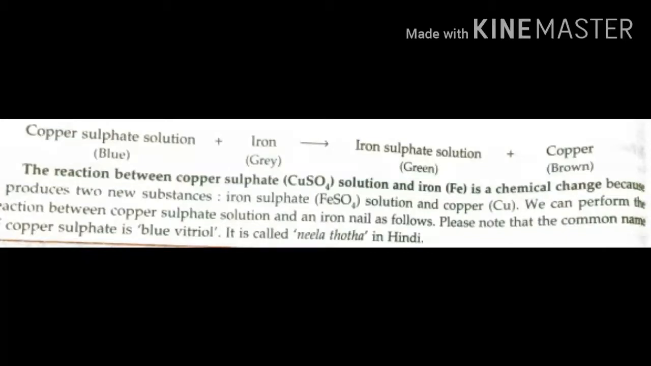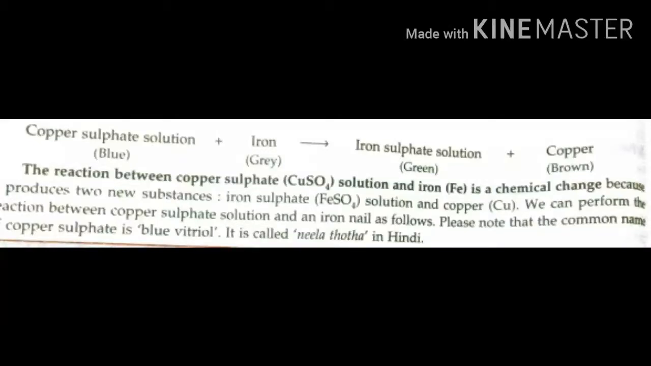Copper formula is Cu. This is a reaction between copper sulfate and iron. It produces a new substance called iron sulfate, which is green in color, with formula FeSO4, and it also produces copper, Cu. This is a chemical change. It's an irreversible change: copper sulfate and iron react to produce new substances, iron sulfate and copper. So we call this a chemical change.